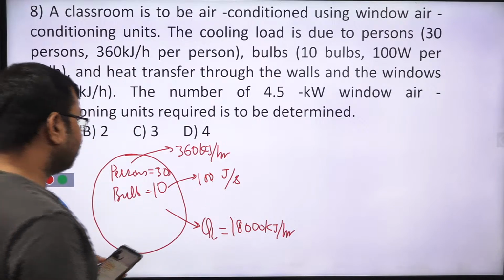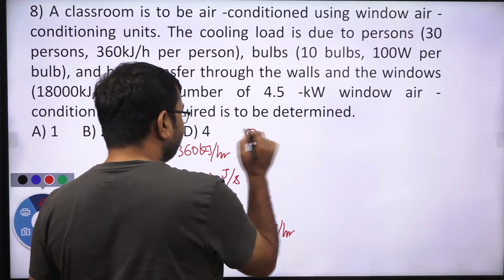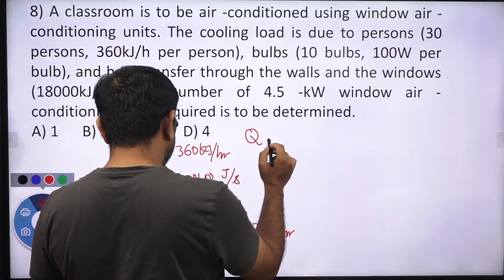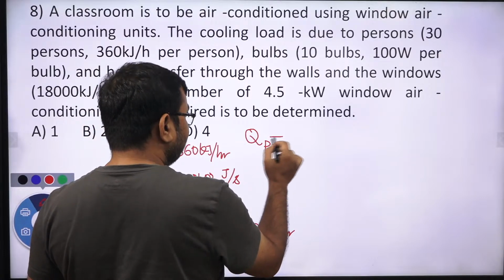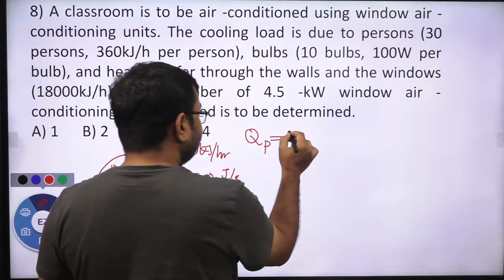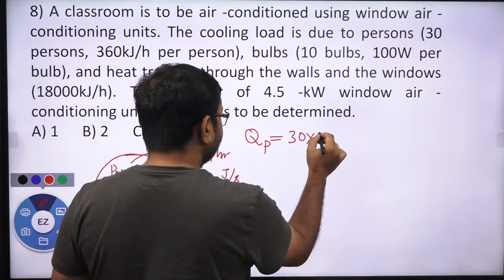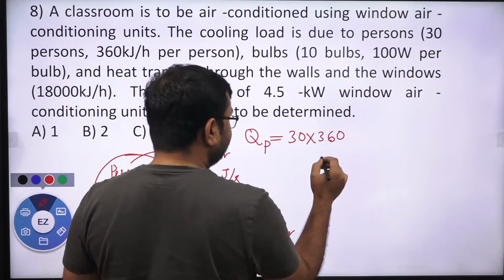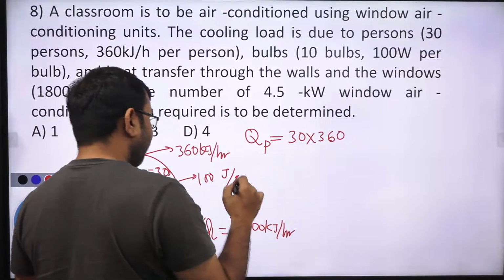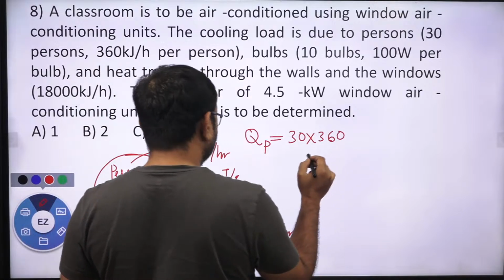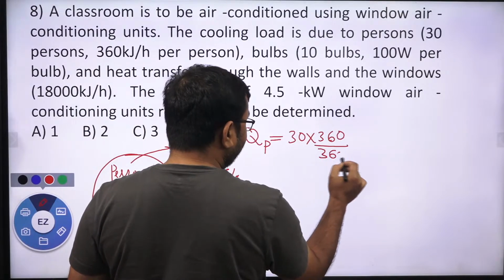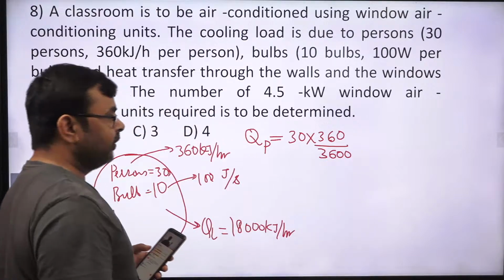Correct. So first we need to find out the heat required, the cooling load per person. So the total heat required for 30 persons is 30 times the heat required per person, 360 kilojoule per hour. So can I convert this into kilojoule per second, by dividing by 3600? Yes or no?